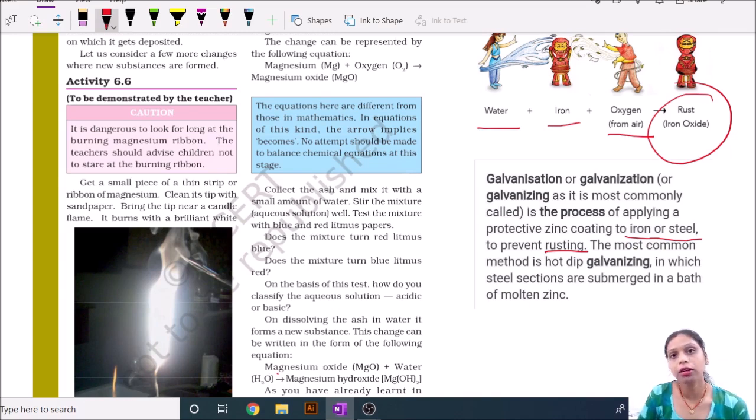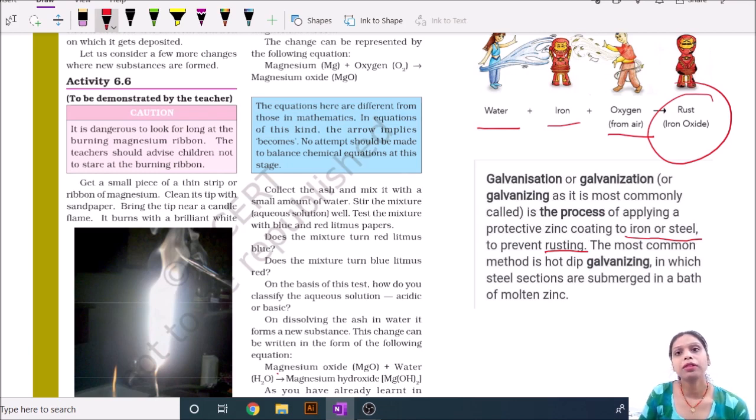Sometimes you have heard that a water pump is made of iron and steel. And when the water comes through that, rusting appears there.